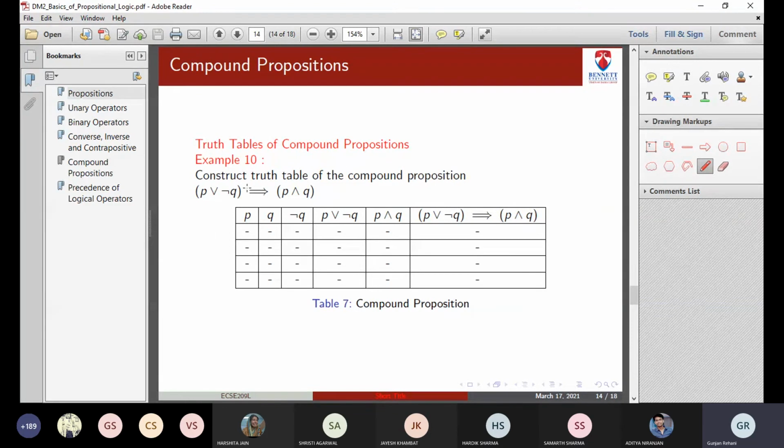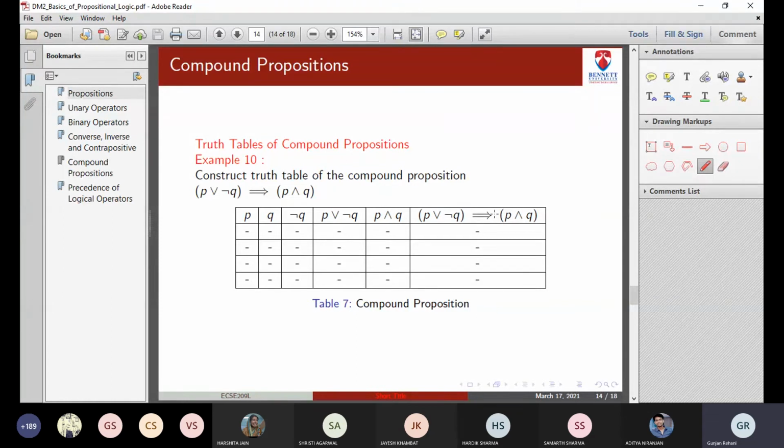I'm calling it as or and, right? So whenever you are given a compound proposition, first you write down what is P, what is Q, then you see you need a unary operator, negation Q. You find out the value of negation Q. Then you can write down the compound values. So the first bracket is P or negation Q. The next bracket is P and Q.